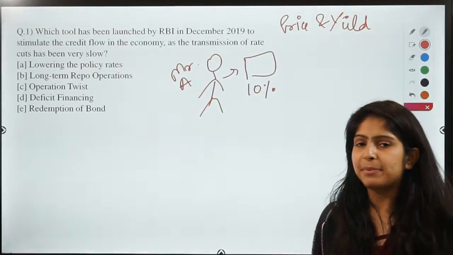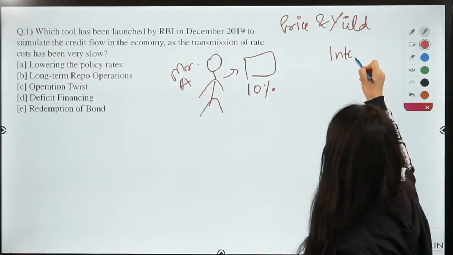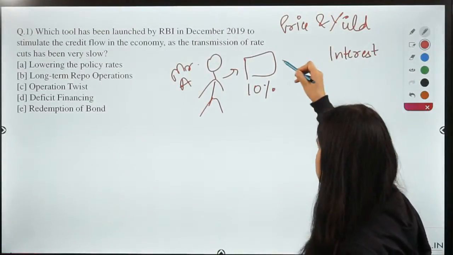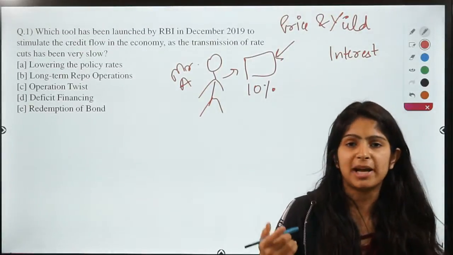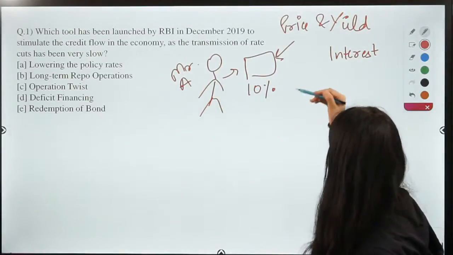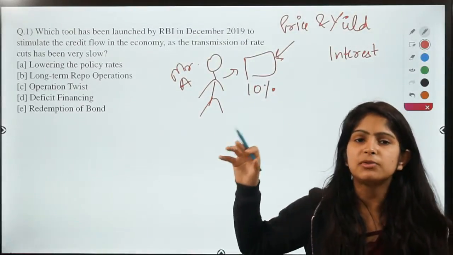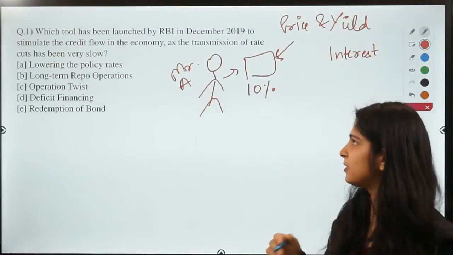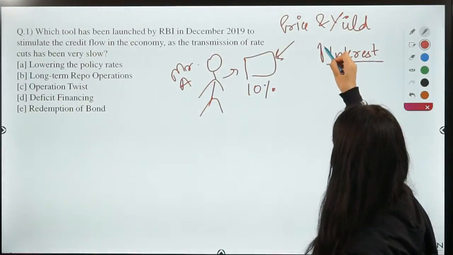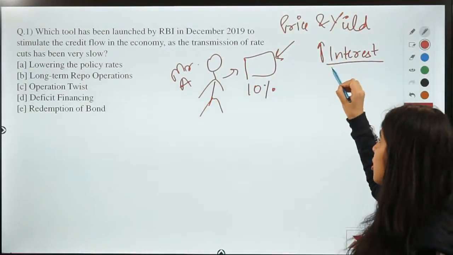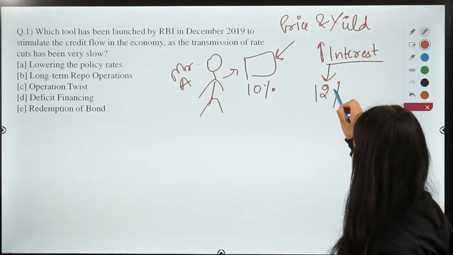Now what happens is, the interest rate is decided by the government, because the government is issuing these bonds. Guys, remember here we are talking about the bonds that are issued by government, right? So government is issuing these bonds, that is why it can move the interest rates up or down. So now government raises the interest rate. Now the new bonds which government is issuing are at 12% of interest.